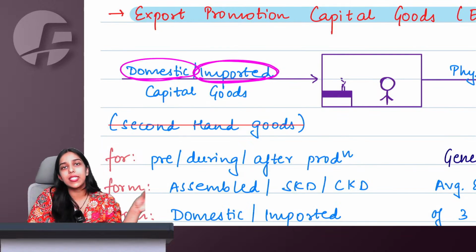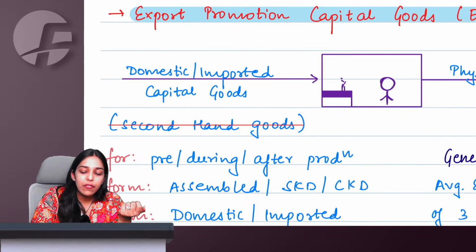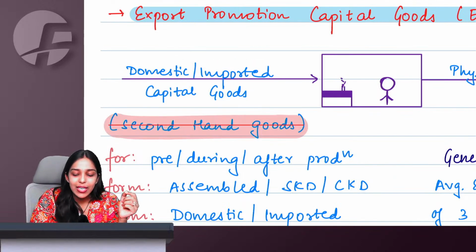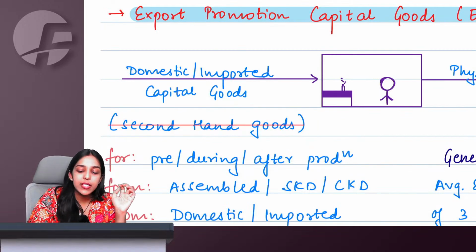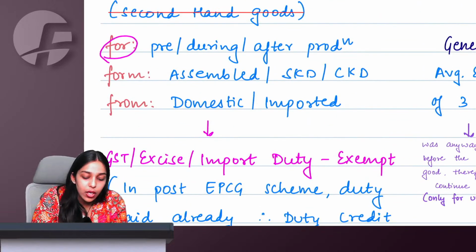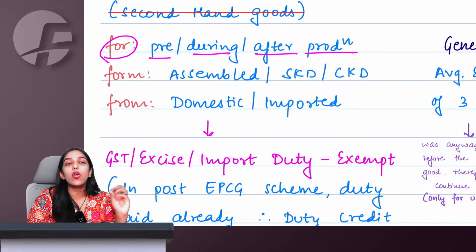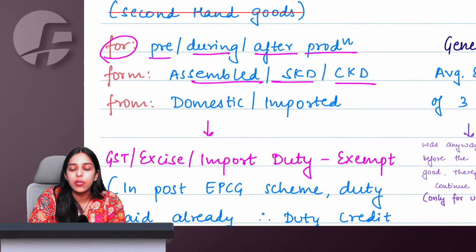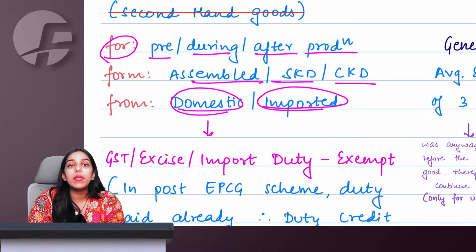Capital goods can be domestically purchased, they are available in India also, and I can import them also. But if you are importing or purchasing second-hand goods, then you do not get any benefit of EPCG scheme. EPCG scheme benefit is only available for machine that you are using for pre, during or after production scheme. You can import it or purchase it in assembled, semi-knockdown, complete knockdown form, doesn't matter. You can even purchase the machine domestically or you can even import the machine.